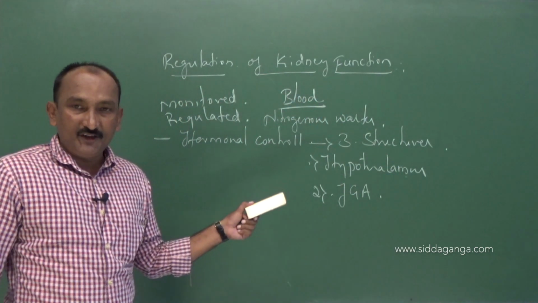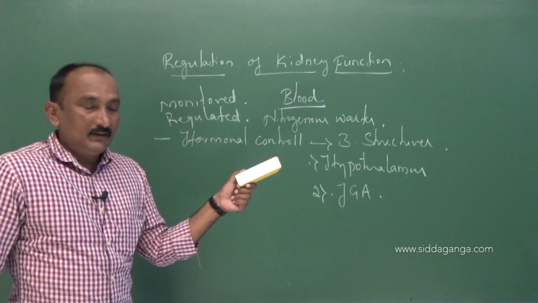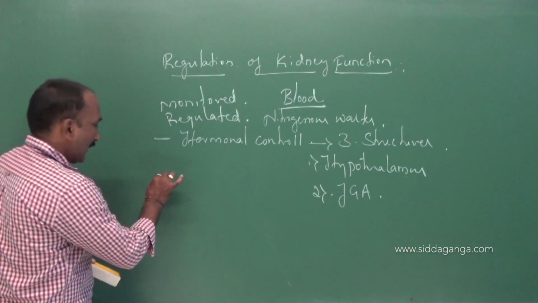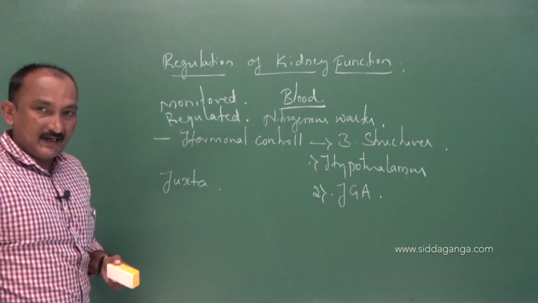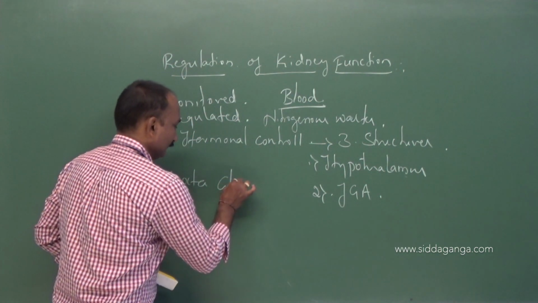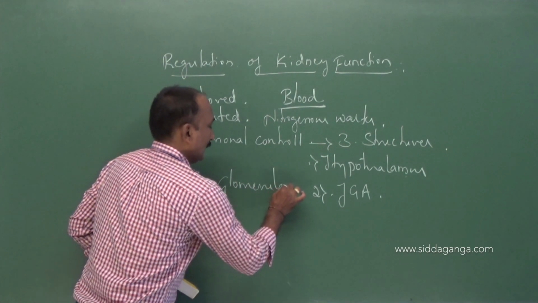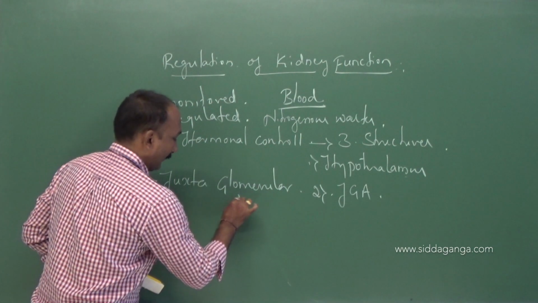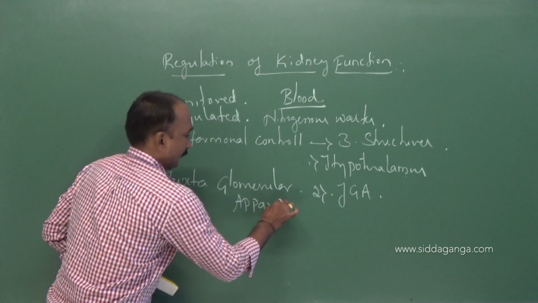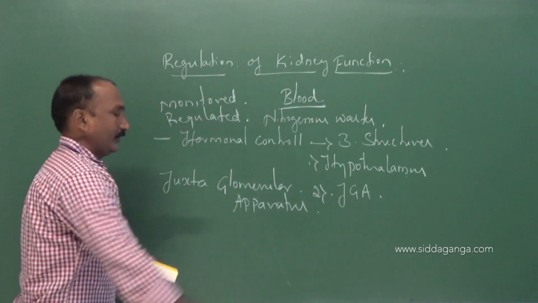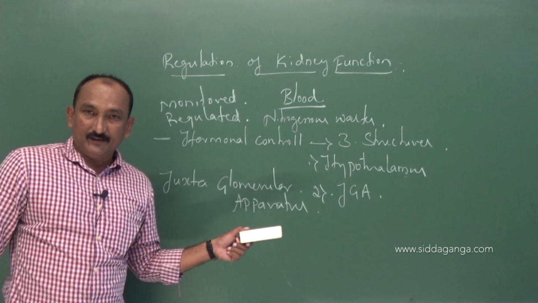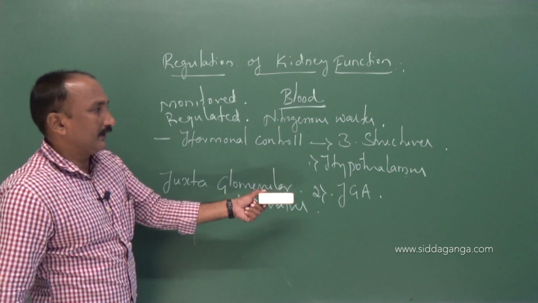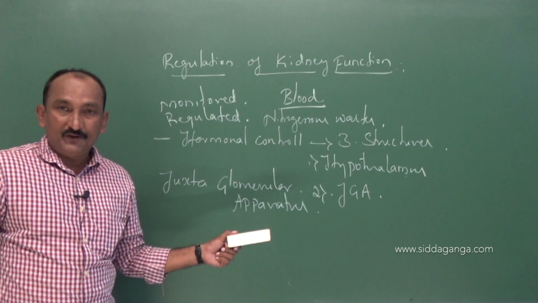What is this JGA? J stands for juxta, G stands for glomerular, and A stands for apparatus. So JGA is the juxtaglomerular apparatus. It is also involved in the regulation of kidney function.